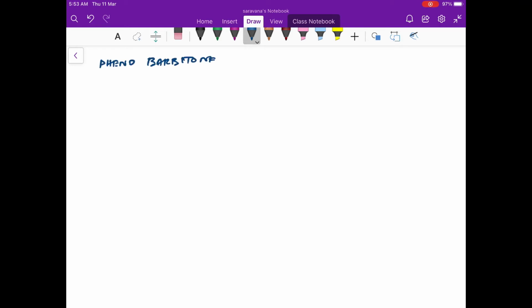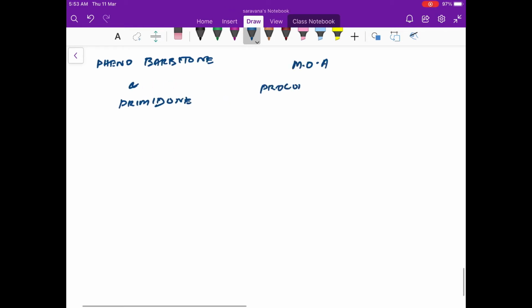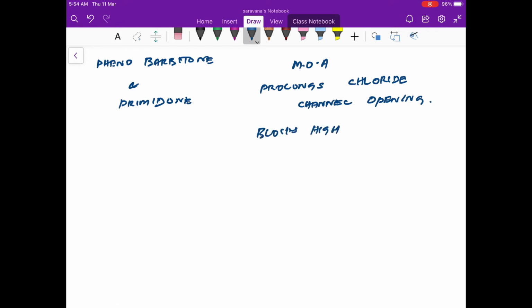And phenobarbital and primidone. This is one drug. Primidone will be metabolized into phenobarbital once it's given. Its mechanism of action is to prolong the chloride channel opening. That is the GABA chloride channel opening. Okay, that is how it is going to act. And so both will block the high voltage calcium channel as well.